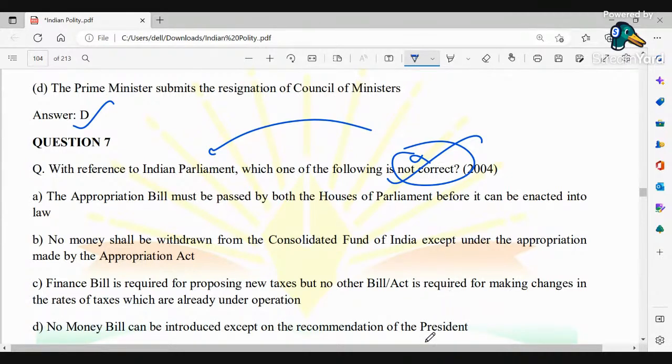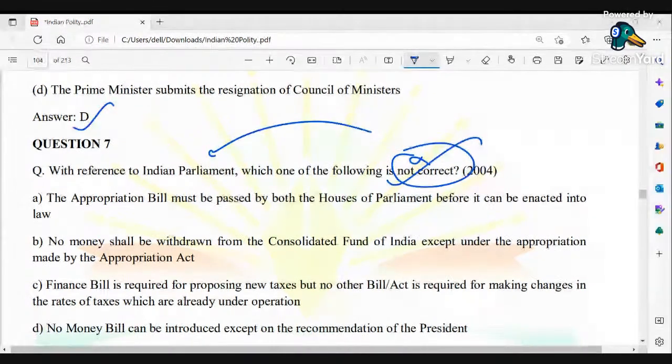Question number 7. Correct option, with reference to Indian Parliament. Options being not correct. Anyone? C. Okay. Sehnaz, D. Okay. Babai, C. Okay. Coming up with the sufficient answer. Lok Bahadur, D. Okay.